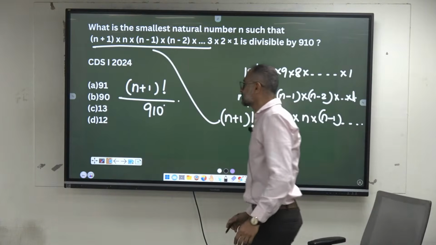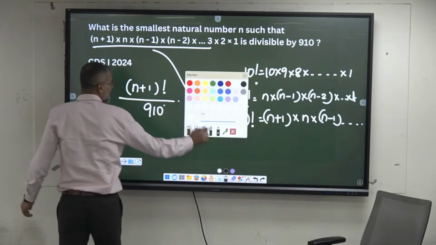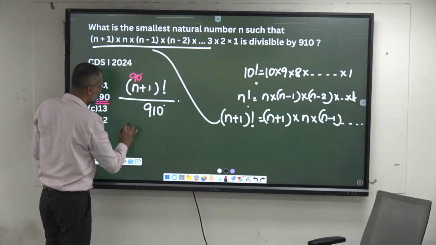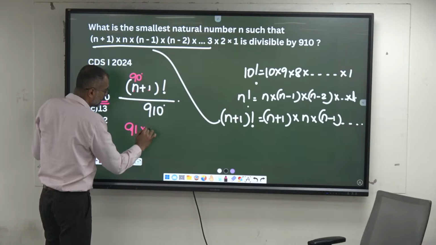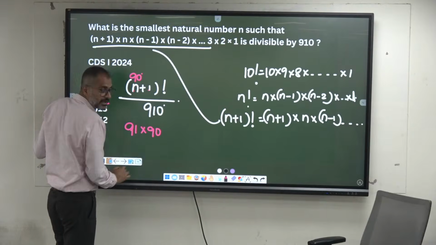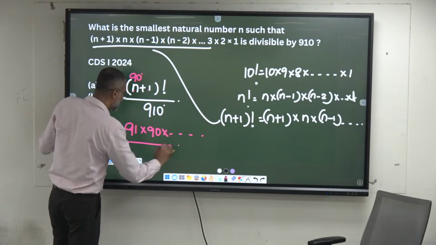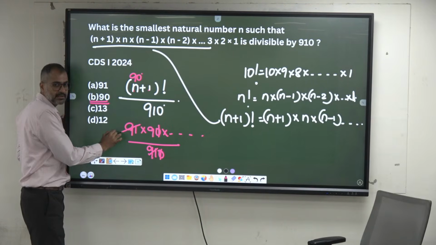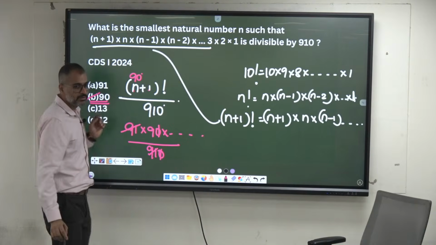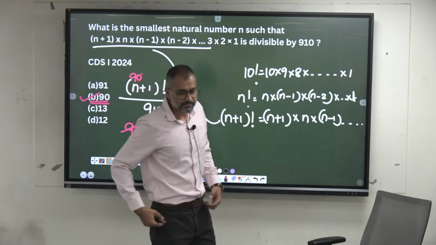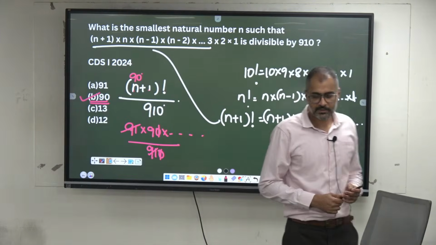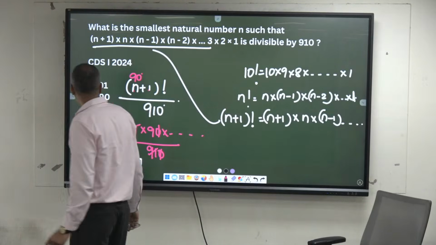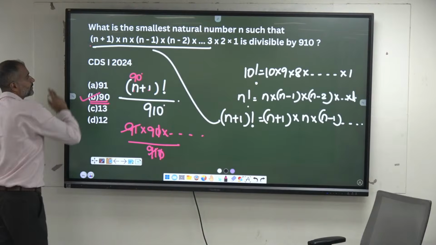No. Because if you put 90 here, 90 plus 1 is 91 factorial, 91 into 90 into and so on. Will it get divided by 9, 10? Yes, 0 remainder, 91 anyway gets divided. So what has to be the value? Smallest. Okay, remember these kinds of statements.